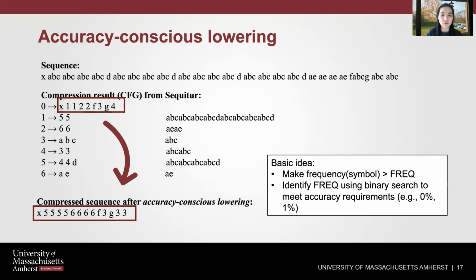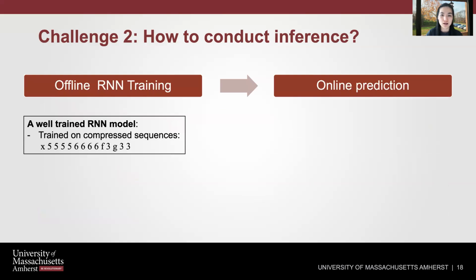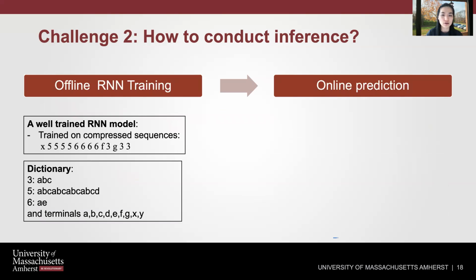We identify the threshold using binary search to meet the accuracy requirements set by the user, such as 0% or 1%. Now we have finished our first challenge. So after the first challenge is resolved, the online training will give us a well-trained RNN model that can compress the sequence as input. There is also a dictionary that encodes the meaning of each symbol used in the sequence.